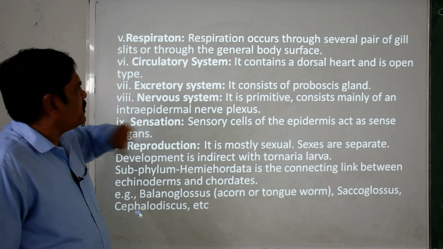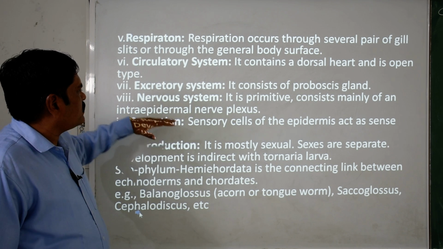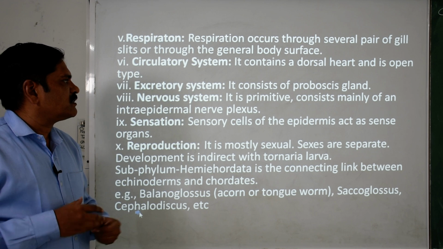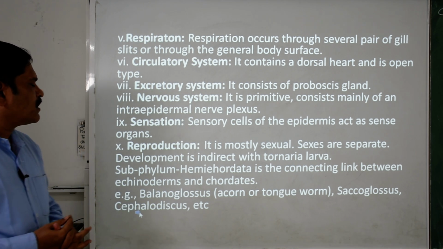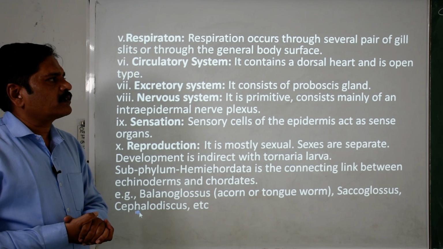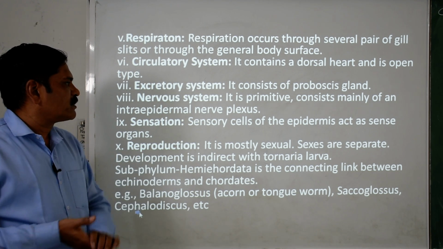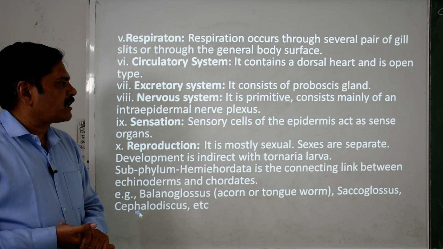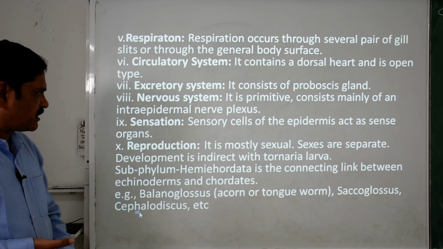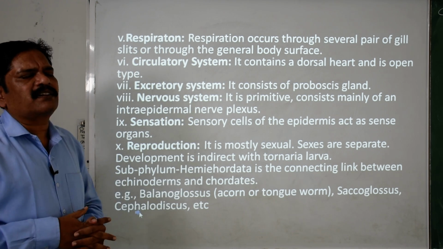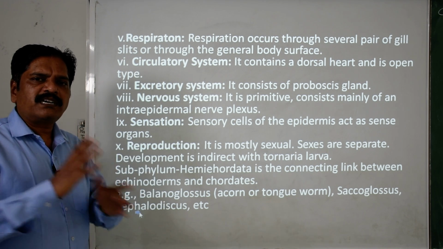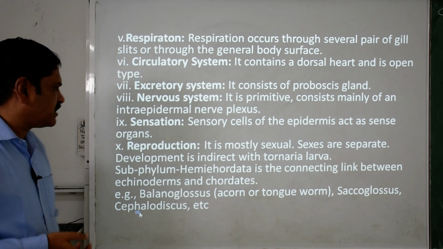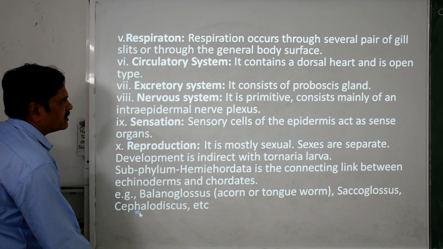The nervous system is primitive in nature, and mainly an intraepidermal nervous plexus is there. Sensory cells are epidermal in nature, and they are responsible for giving the senses. Reproduction is sexual, with separate sexes. Development is indirect, and a Tornaria larva is present here. This hemichordate is actually a connecting link between the non-chordates and the chordates. Remember this. Balanoglossus is the well-known example, as well as Cephalodiscus.